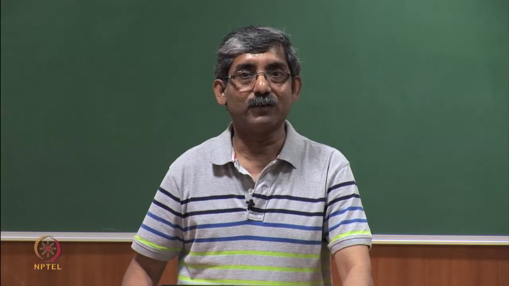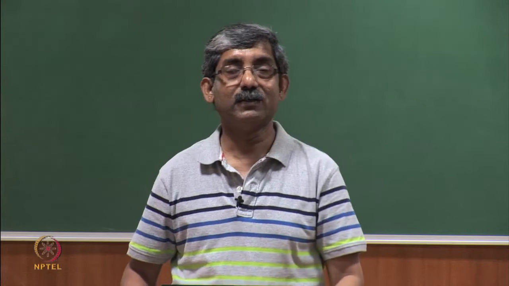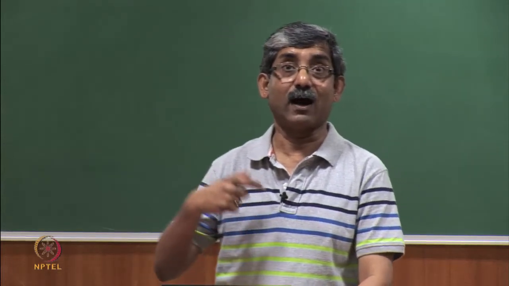So, this is mainly due to reduction in theta, the apparent contact angle. Okay. So, all these factors are very important. If we understand these factors, then we can design the clothing properly. Fiber roundness and fiber diameter are very important for designing clothing for high activity.